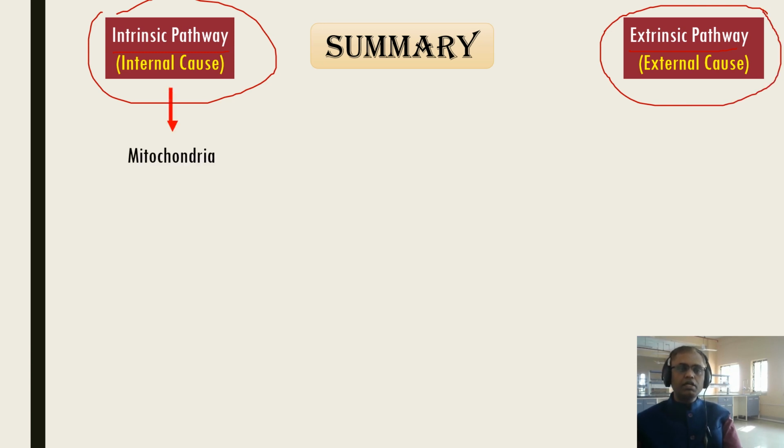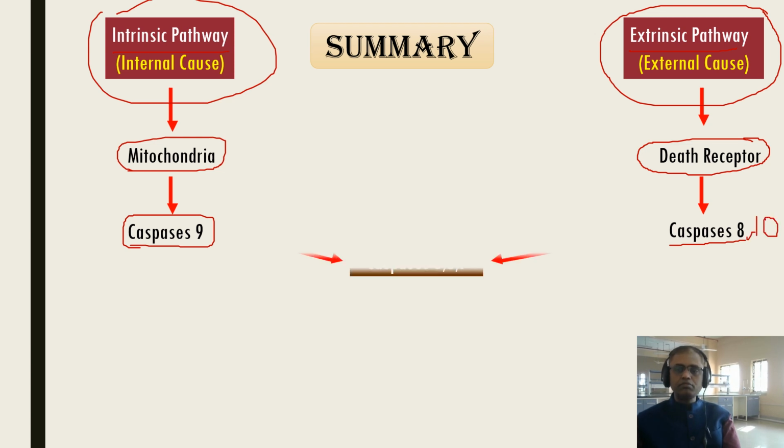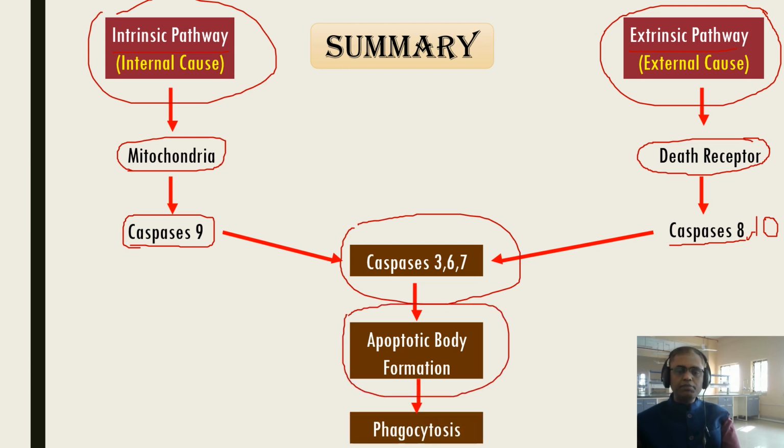Things to remember here: the intrinsic pathway is by the mitochondria, and the extrinsic pathway is by the death receptor which is present in the cell membrane. The intrinsic pathway stimulates Caspase-9, and the extrinsic pathway stimulates Caspase-8 as well as Caspase-10. That leads to activation of Caspase-3, 6, 7, which helps to form the apoptotic body that will be eliminated by phagocytosis. So this is a summary of the pathogenesis.